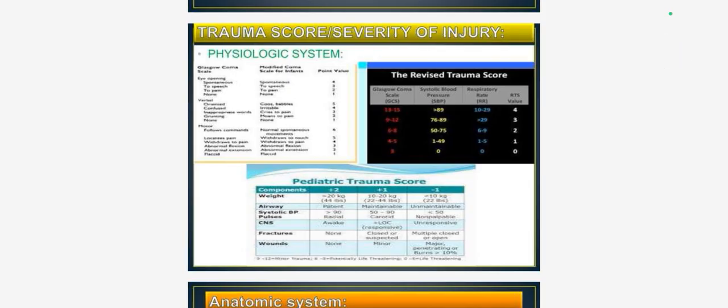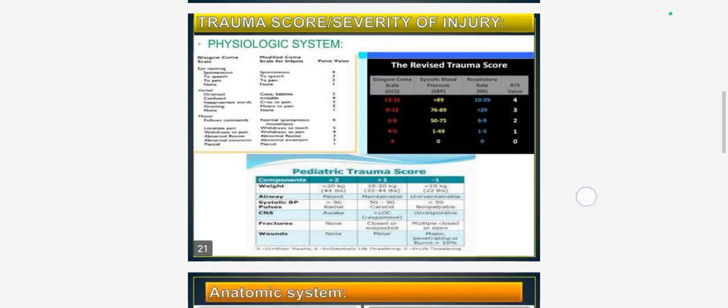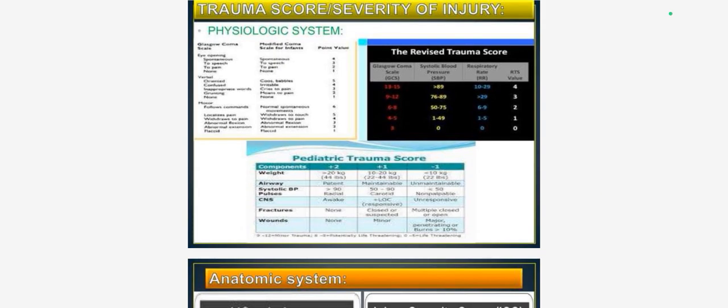Then we go to the pediatric trauma score, which consists of weight, airway, systolic BP, pulses, CNS, fracture, and wounds. The pediatric trauma score is divided into three: +2, +1, and -1. Weight more than 20 kg is +2, 10 to 20 kg is +1, and less than 10 kg comes under -1. Airway is patent, maintainable, or unmaintainable. Systolic BP and pulse: radial and carotid, and non-palpable is -1.